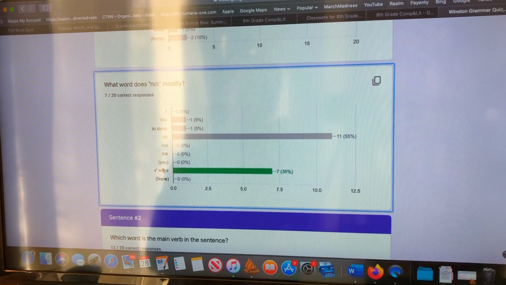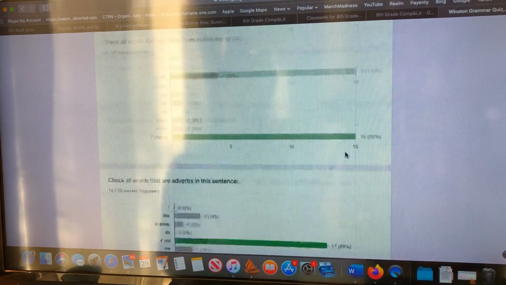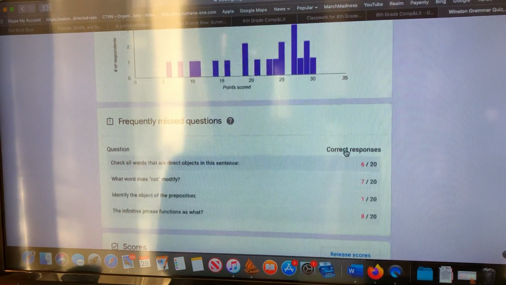So that is the reason that it should be wake. You should expect in the future that on other quizzes or worksheets it will be set up this way, but you will receive credit on the quiz for do, because that is part of the proper verb phrase. It is simply a helping verb in that verb phrase, and it's not something we had occasion or opportunity to emphasize before. So that was our other frequently missed question.